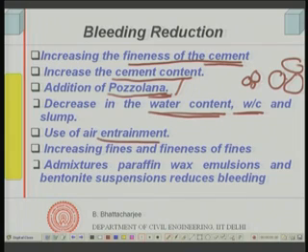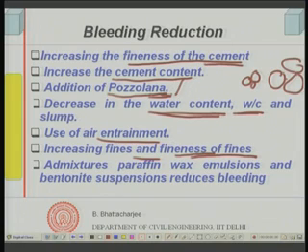Air entrainment reduces the bleeding. Increasing fines and fineness of the fines again makes the bleed capillary pore sizes in the wet concrete smaller. We are not talking about the capillaries in the final hardened concrete, but in the bleeding wet concrete itself, the interconnected capillaries should be of lesser diameter and there should be fewer interconnected, and this is possible if you increase the fines, because the spaces within the fines will be smaller.